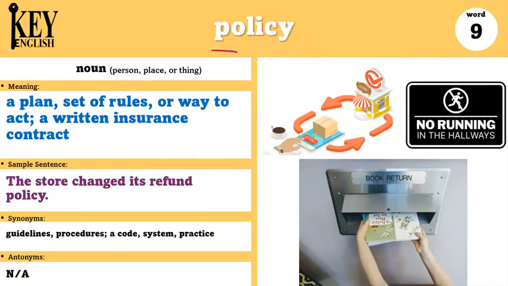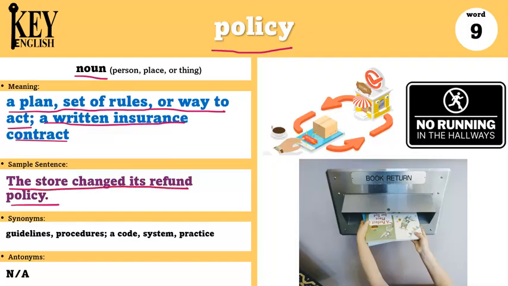Our next word is policy. Policy is a noun, and policy is a plan, set of rules, or way to act. A written insurance contract. So a policy is just a plan or set of rules about how to do something. For example, the store changed its refund policy.